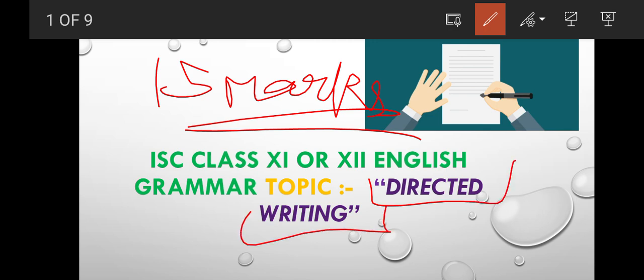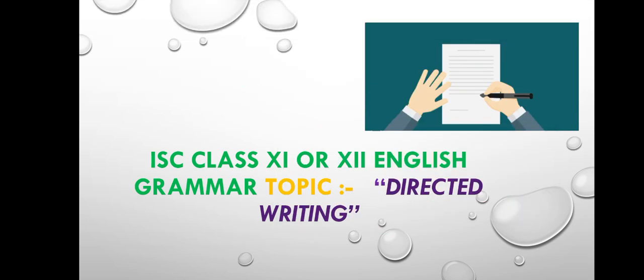So what is directed writing? Directed writing, as I told you, composition or directed writing, one of the same thing. Either you say a short composition or you say a directed writing. It means to express your thoughts, to express what you are thinking, to express your own opinion on some topic, to elaborate that topic in a very short manner. That is known as directed writing. I hope you have understood what is the meaning of directed writing.